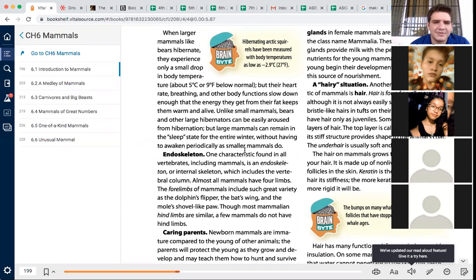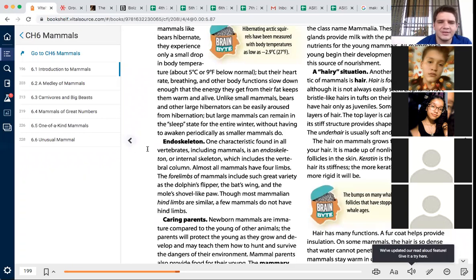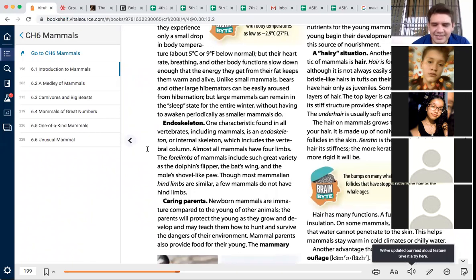Unlike small mammals, bears and other large hibernators can be easily aroused from hibernation, but large mammals can remain in the sleep state for the entire winter without having to awaken periodically as smaller animals do. So if you ever see a bear in hibernation, don't touch it because it can still come after you.